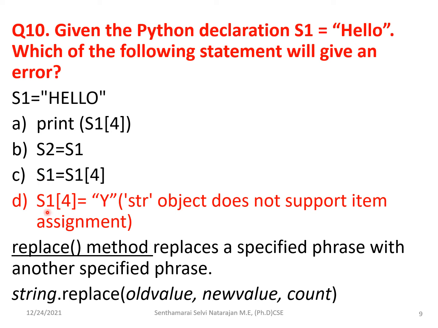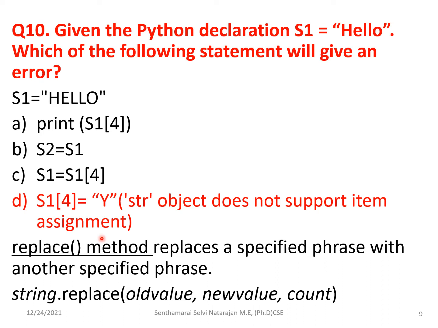Okay. Next, s1 of 4 is equal to Y. If this is a set of statements you are writing continuously in the command prompt or in a Python file, it will say that the string object does not support item assignment.